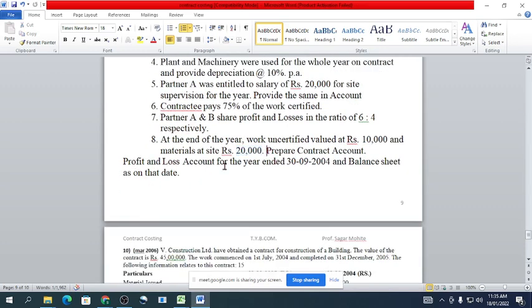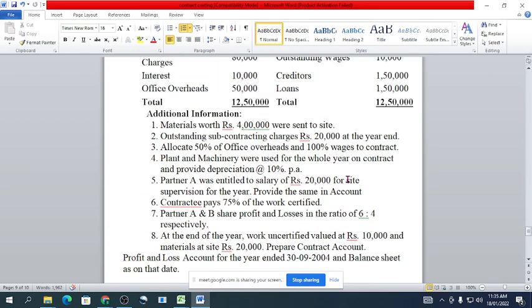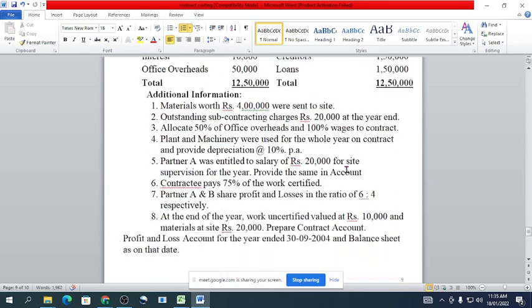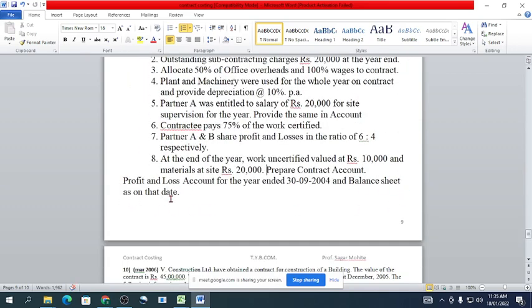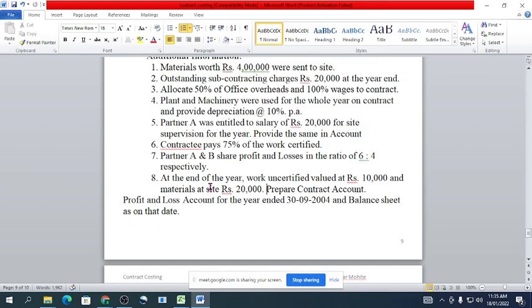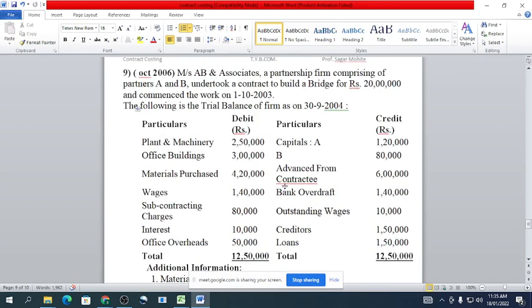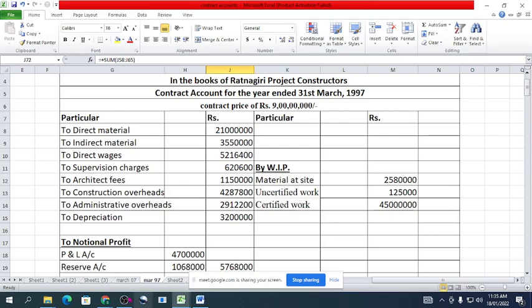Prepare the contract account and profit and loss account for the year ended 30th September 2004, and the balance sheet as on that date. So we will start with